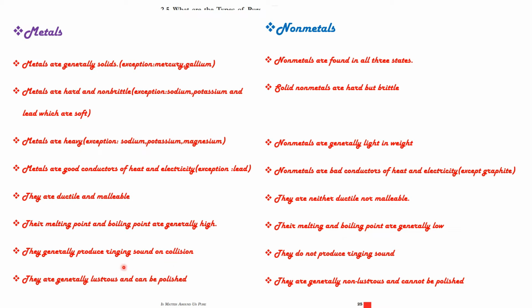Metals generally produce a ringing sound on collision. That means sonority. Metals are sonorous, that is they make a ringing sound when hit. This property of metals is known as sonority. Non-metals do not produce a ringing sound. Metals are generally lustrous. That means they have a shiny appearance and can be polished. Non-metals are generally non-lustrous and cannot be polished. There are more properties. Metals, with the exception of mercury, are solid at room temperature. And mercury is the only metal that is liquid at room temperature.